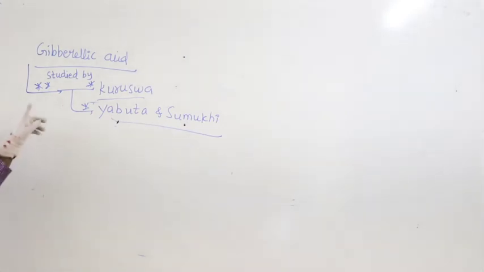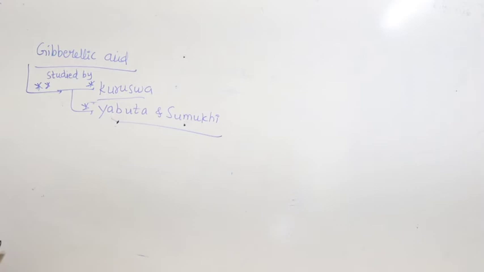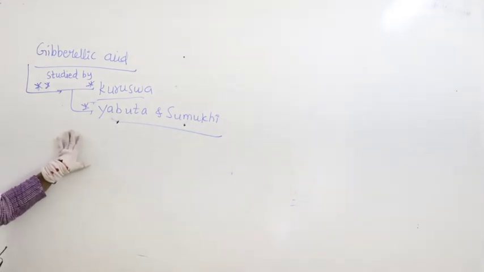This combination of scientists discovered and studied gibberellic acid.